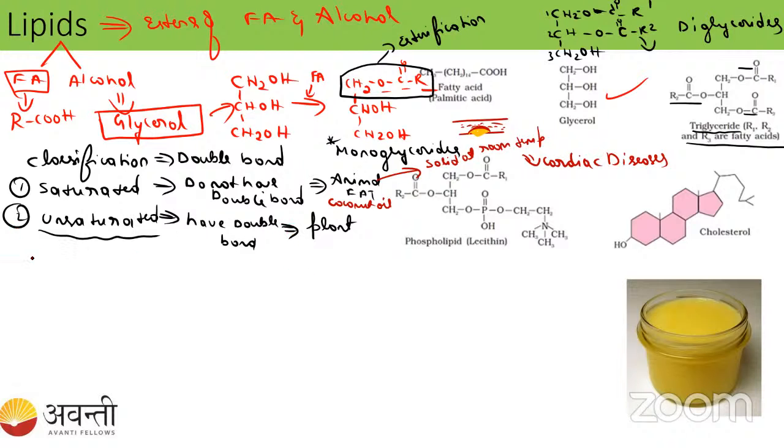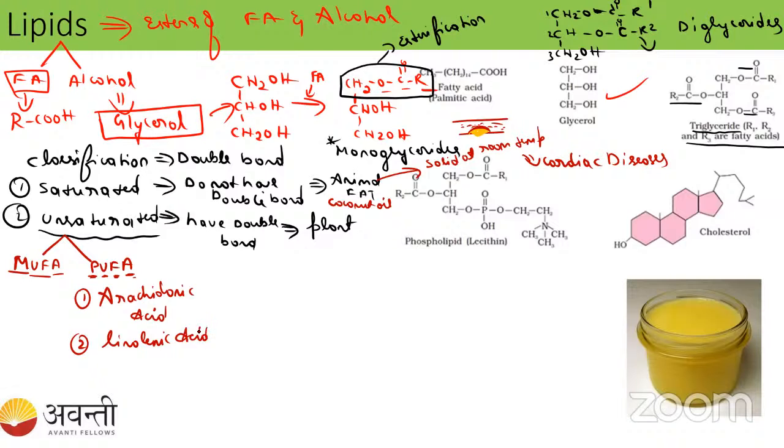Okay. So let us talk about unsaturated fatty acids. Student, there are two types of unsaturated. One we call as the MUFA, and another one we call as the PUFA. What do you mean by MUFA and PUFA? Monounsaturated fatty acid and polyunsaturated fatty acid. Example I will give you: arachidonic acid. It is good for health. And you can take linolenic acid. These come under the PUFA, polyunsaturated fatty acid.